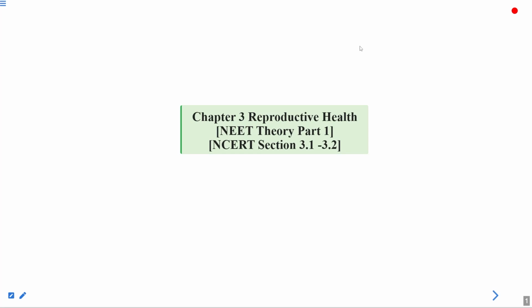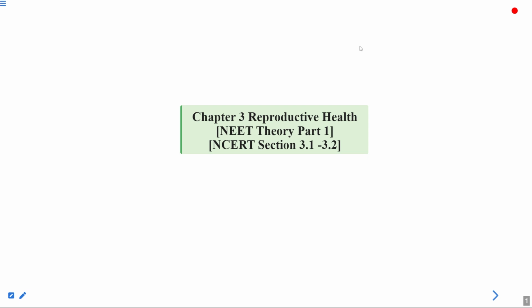And today we'll be discussing the theory related to the chapter Reproductive Health. So today we will discuss the theory focusing on the NEET exam. So in this session, I will tell you which topics are very important, and questions from which topics can come in the NEET exam.